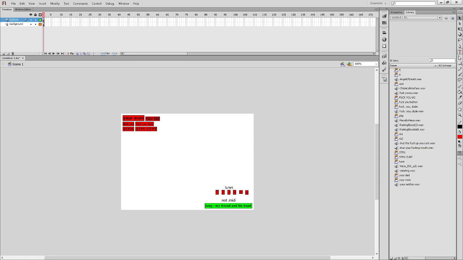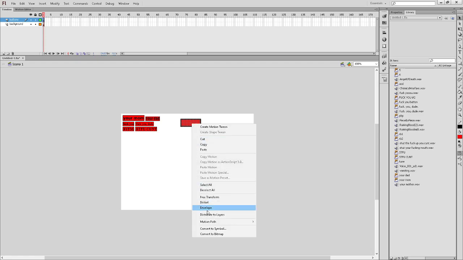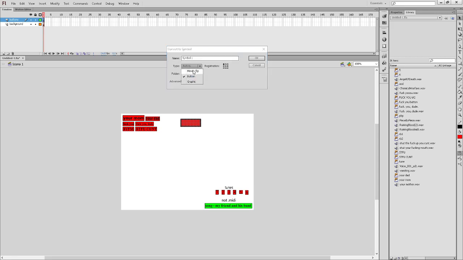Okay, what we're going to start off doing is we're going to make a button first. So that's pretty fun and easy. So we're going to have a nice big button right here. We can move it around to wherever. So what we're going to do here is we're going to select all of the button. Then we're going to go to convert to symbol. Make sure that it's button. It has to be button. Okay. So just click OK after you pick a name.